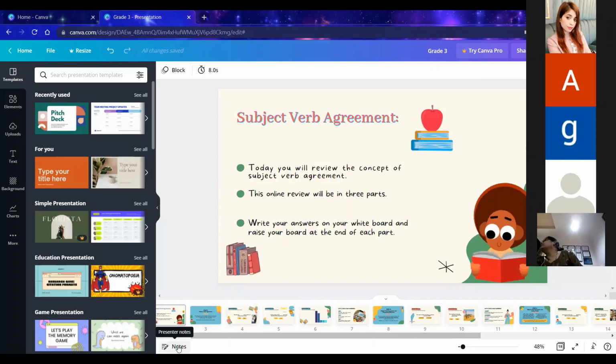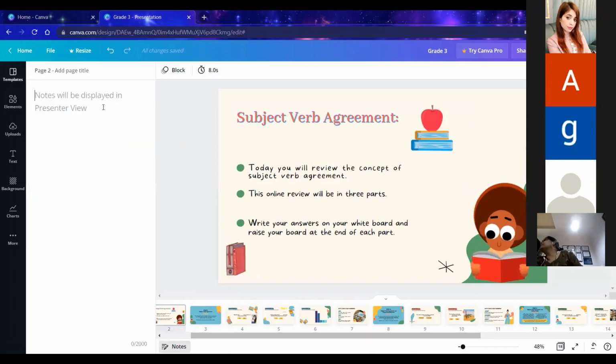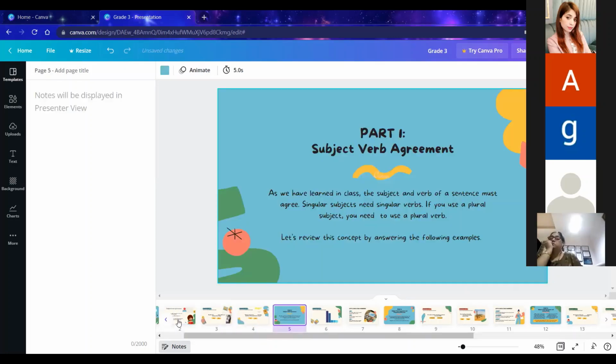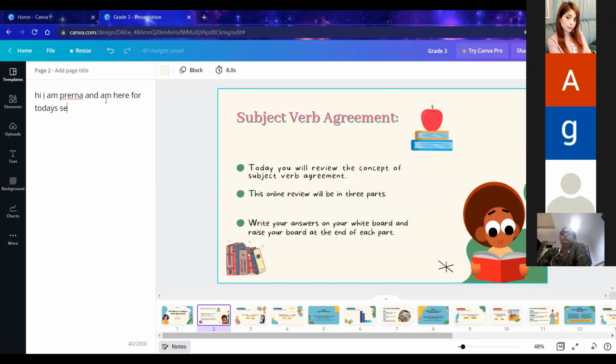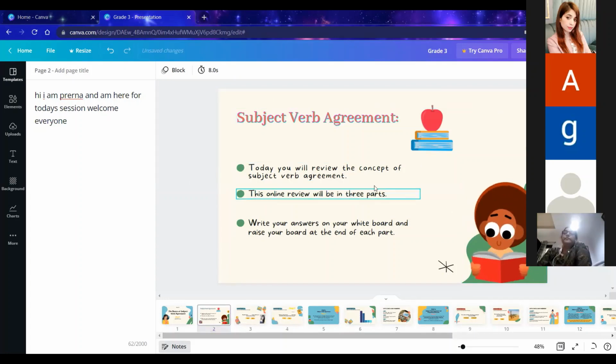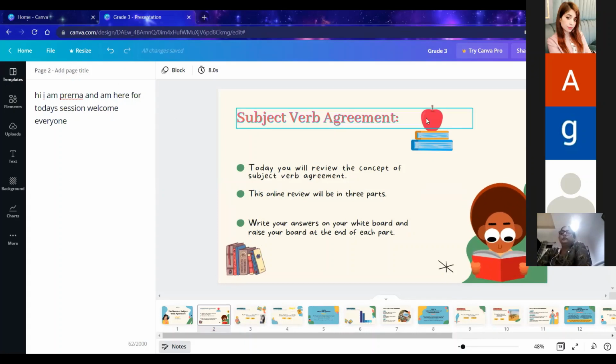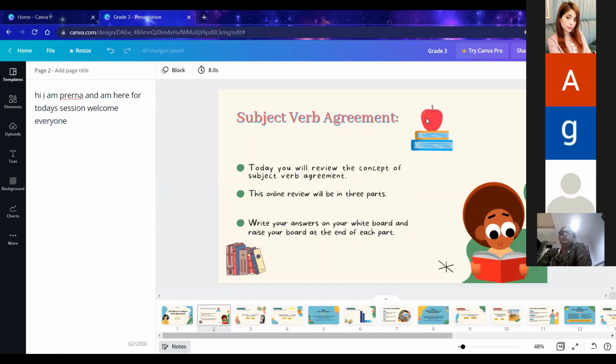Here you can see the notes option also. Suppose you want some notes for reference while you're speaking, you can write them over here. Suppose for the second slide you want some notes, you can write them here. So whenever you are presenting, you will see these notes over there, and you can present with the help of these notes.